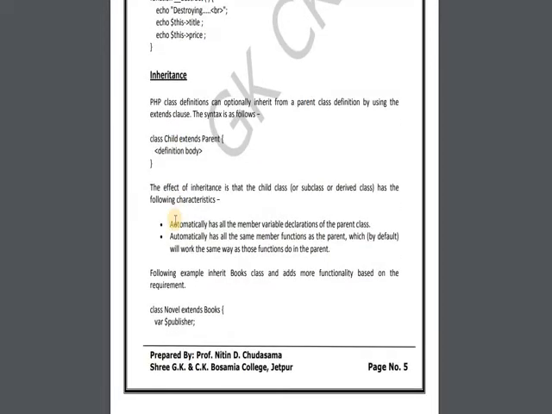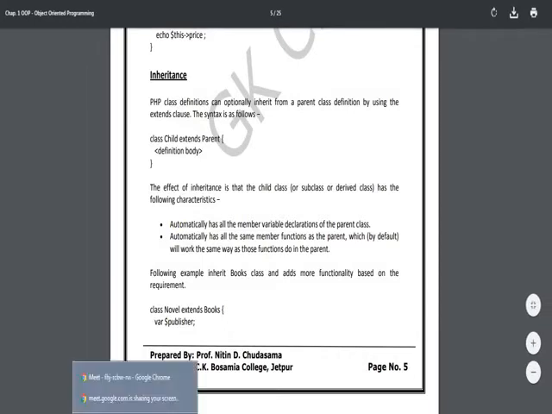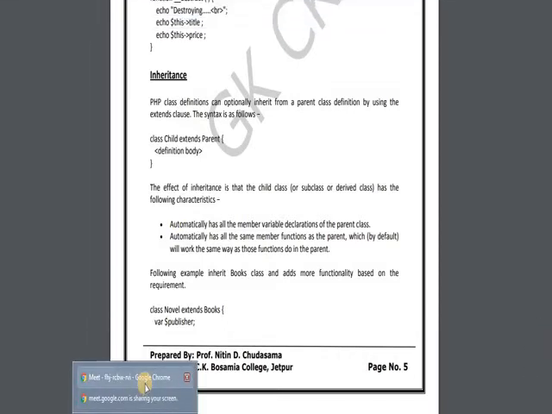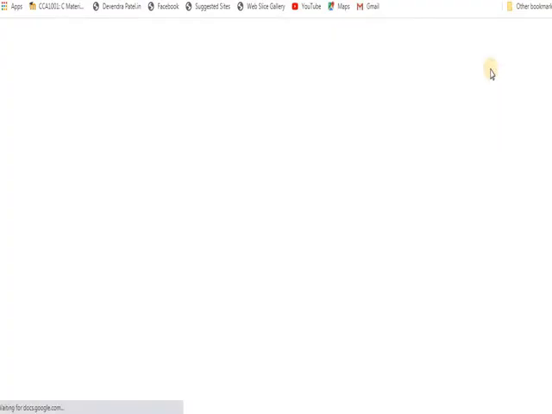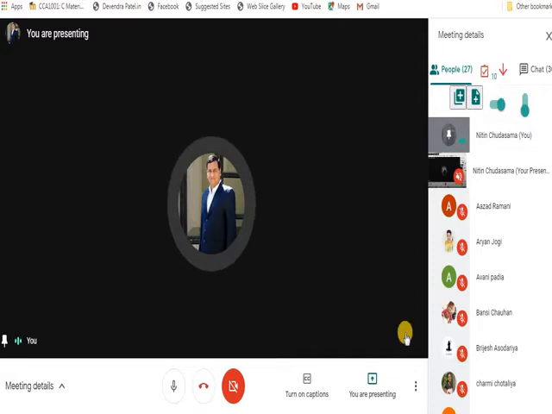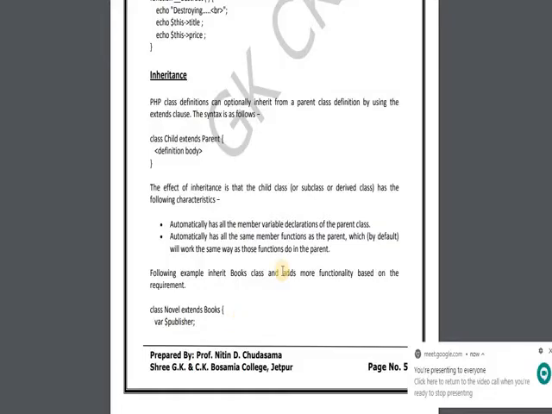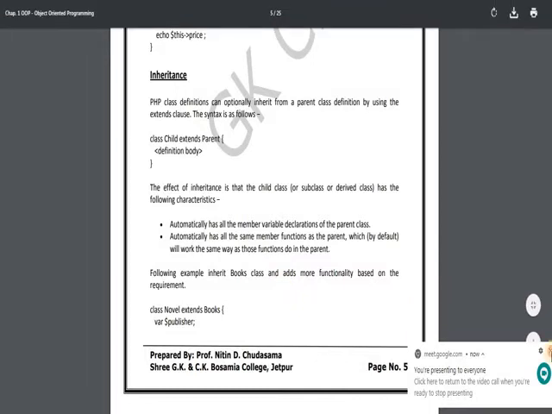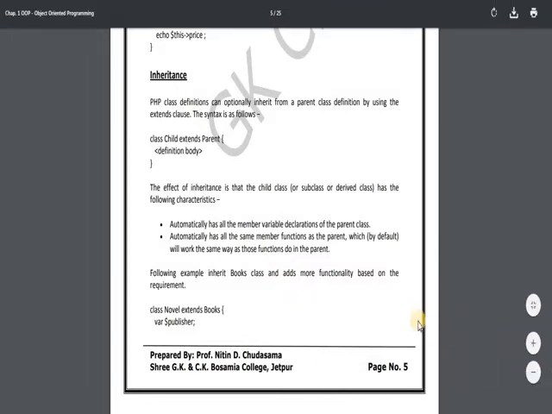Next is inheritance. A particular class has different member variables and member functions. For that you need to give access to another class, and for that you have to create an inheritance. So again it comes to the parent class and child class concept, known as inheritance.